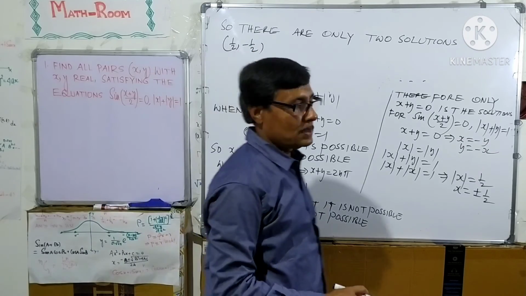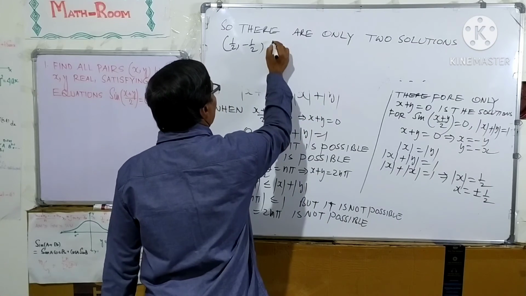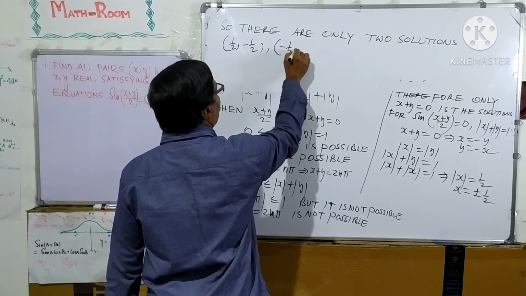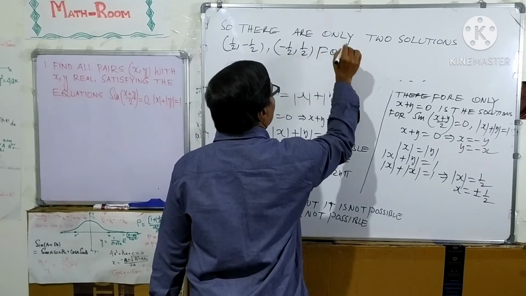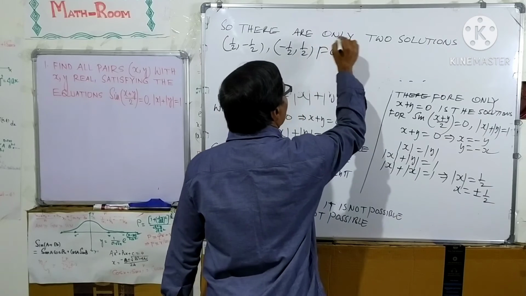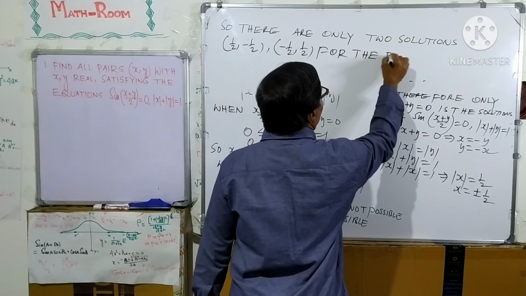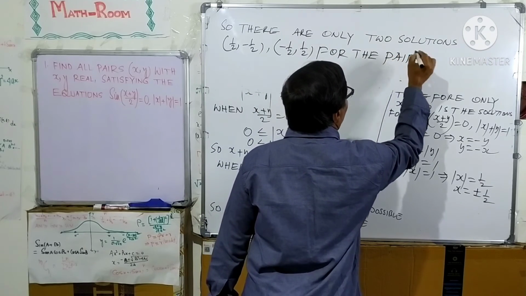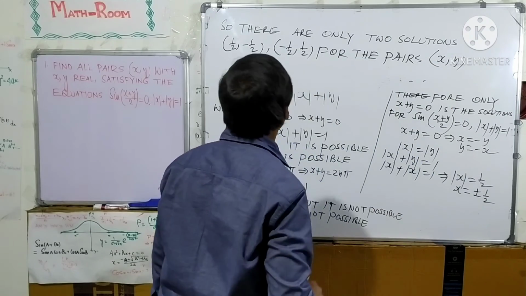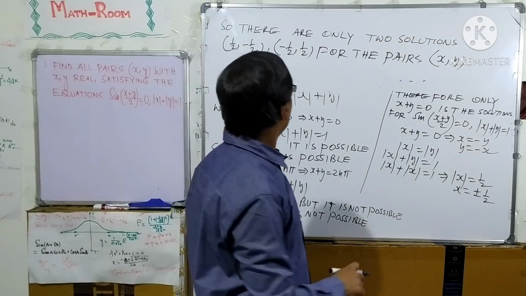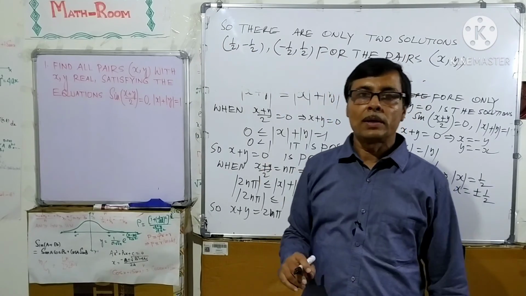When x is minus half, then y equal to plus half, so minus half, plus half for the pair. These two solutions are possible for the pairs x, y. So there are only two solutions: one is plus half, minus half and the other is minus half, plus half.